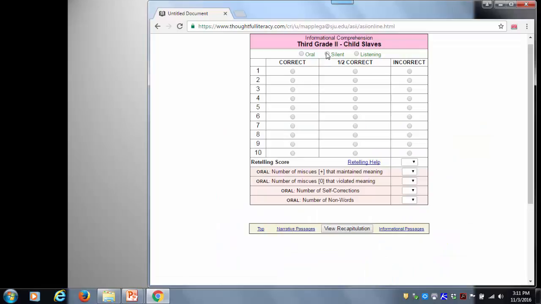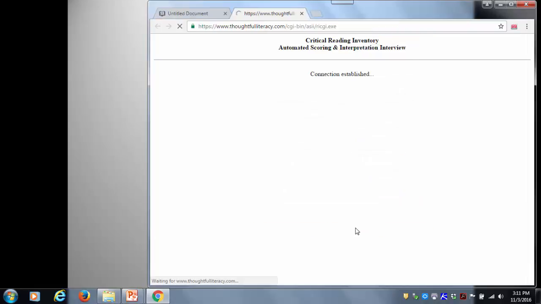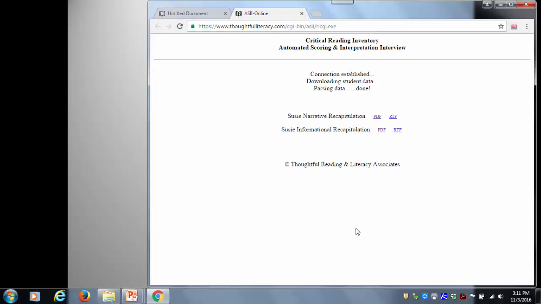And this time it was done silently. So we look at what we have here, input the data, input her retelling score. Now, data is all put in for Susie for both her narrative and her information.